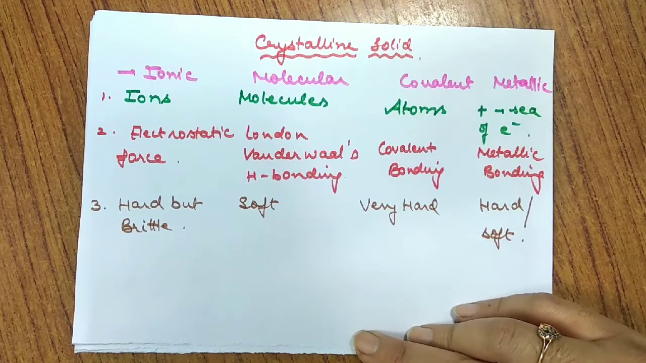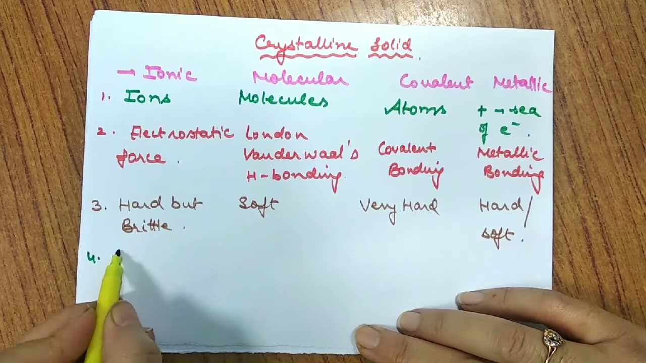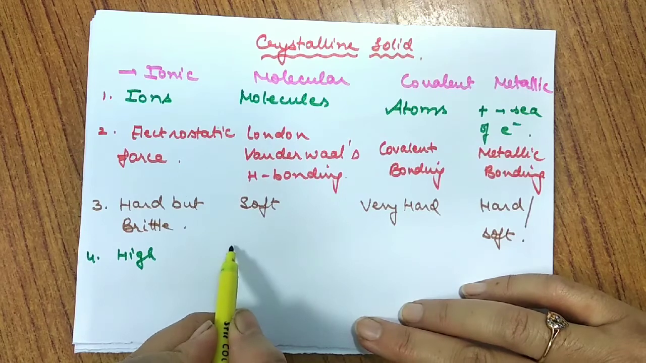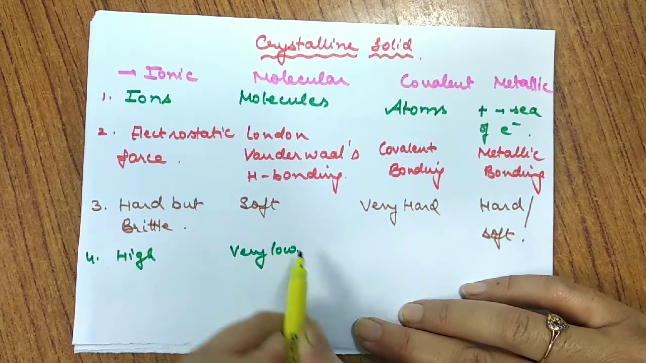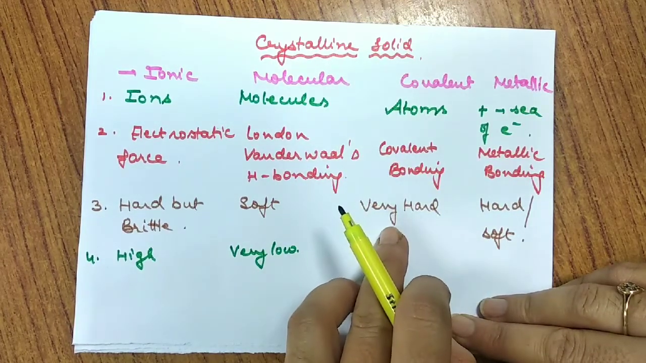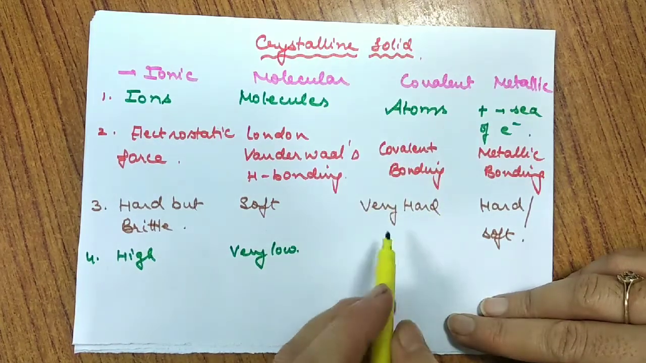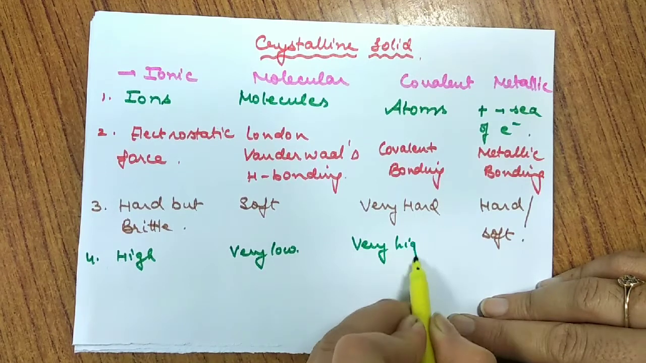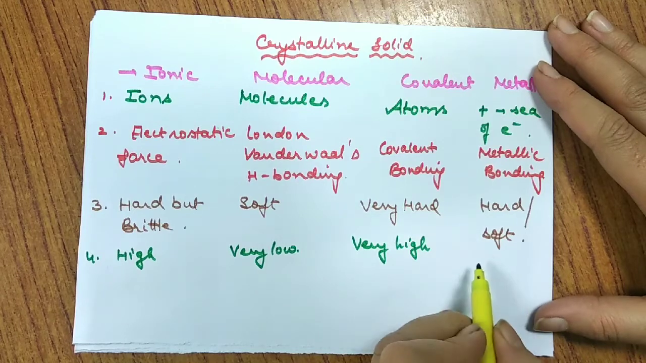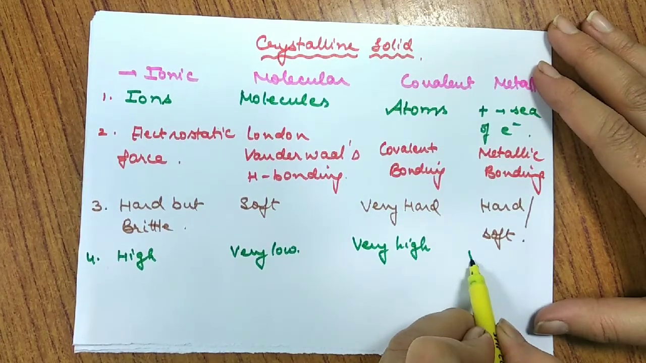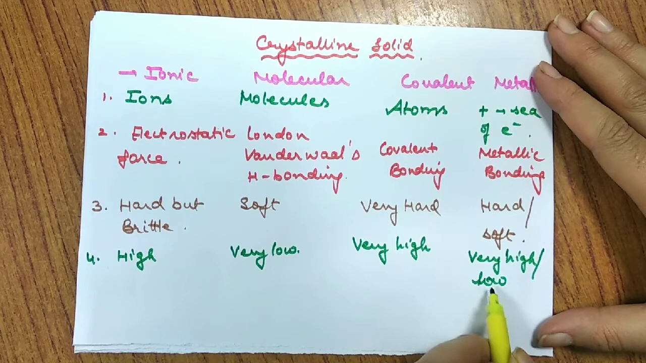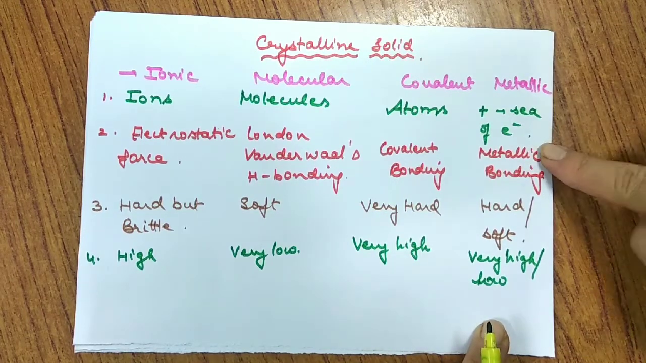Let us discuss another point, and that is the melting point. Ionic solids have ions with strong forces, so they have high melting point. Molecular solids have weak forces, so they have low melting point. Covalent solids have very hard physical nature and very strong bonding, and thus they have very high melting point, as I told you, diamond and carbides. When I talk about metals, those which are hard have very high melting point, and those which are soft have low melting point. So sometimes we may find high or low melting point in metallic solids.